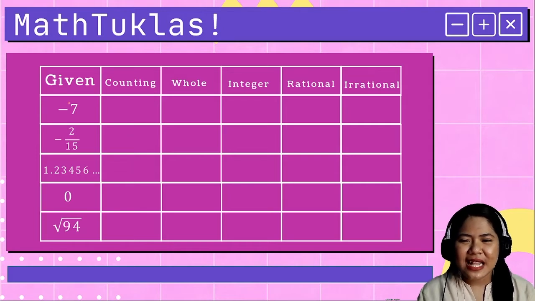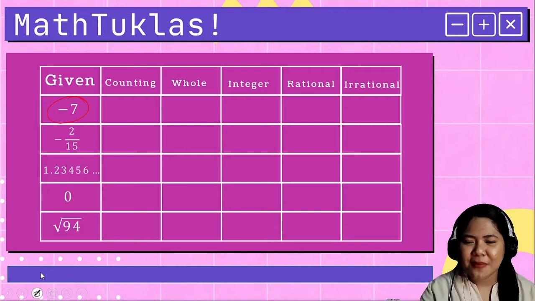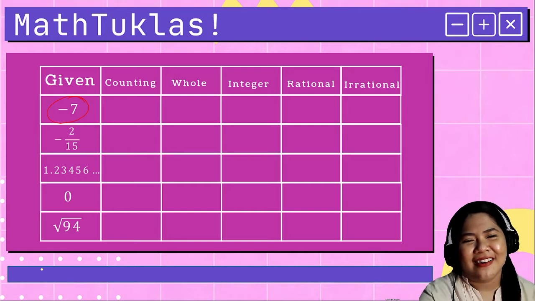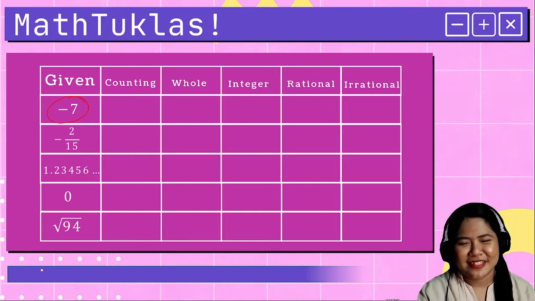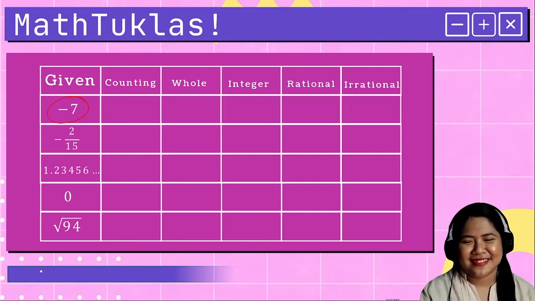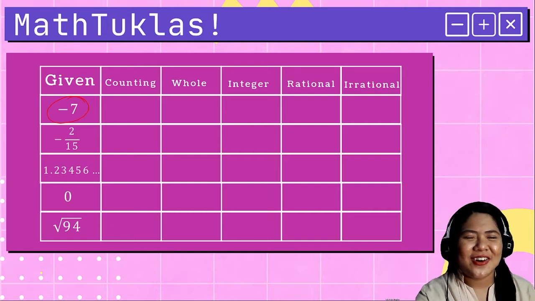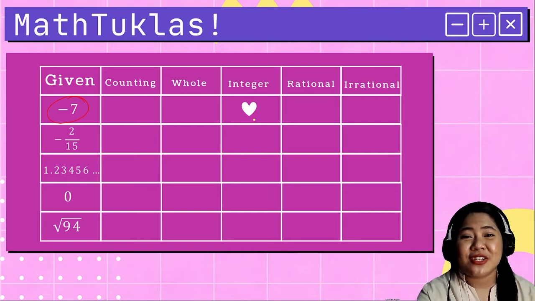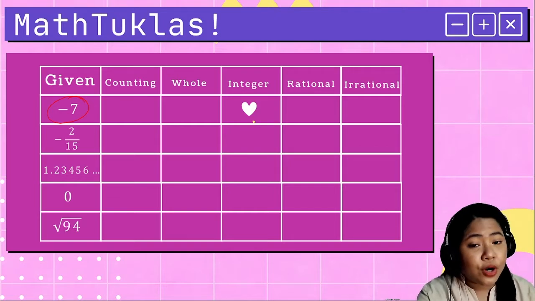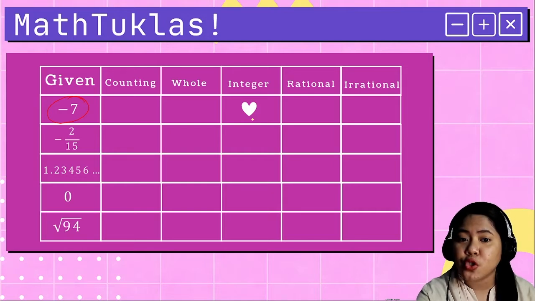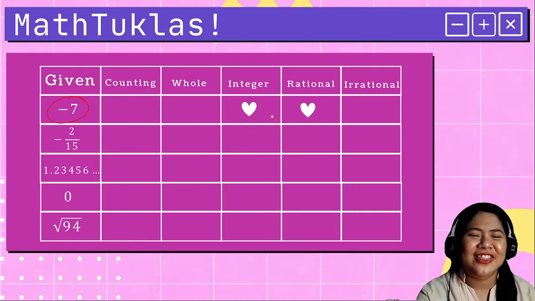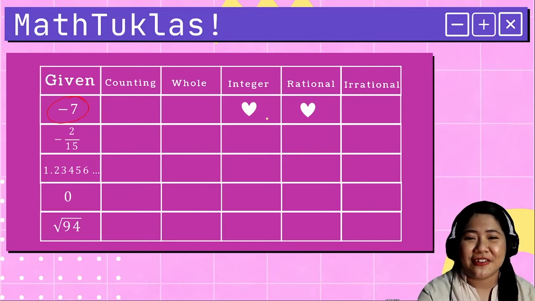Let's start. Let's have negative 7. Negative 7. Kindly choose its category. Your timer starts now. Alright, so negative 7, that falls under integer. If you answered integer, you got it correctly. But of course, if it is an integer, it is also a rational number. Very good for those who got it correctly.